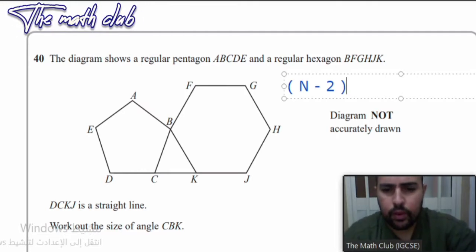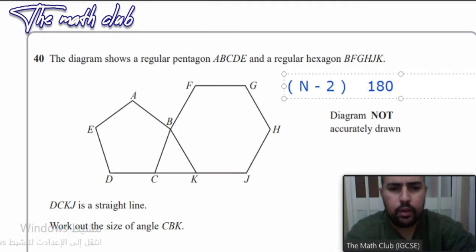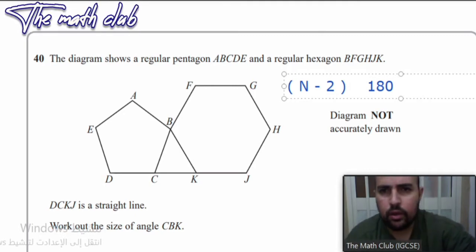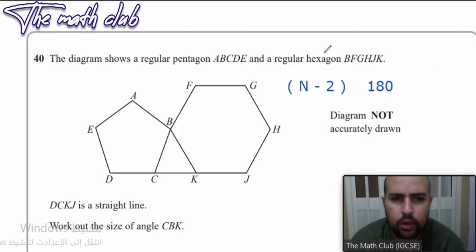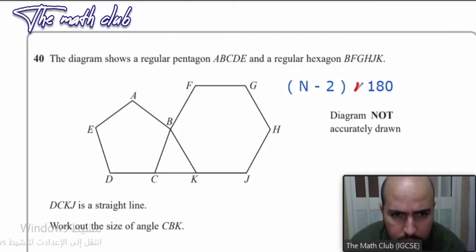Now, let me do it like this, 180, and then I'll write multiply here. Wait, okay, sorry. I'll do multiplying with this, yes, and then you multiply it by 180.